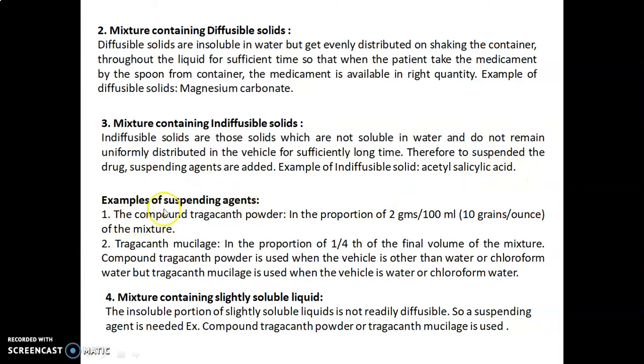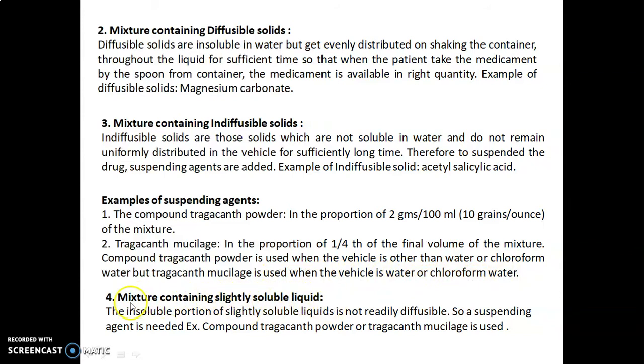Examples of suspending agents: the compound Tragacanth powder in the proportion of 2 grams per 100 ml, that is 10 grains per ounce of the mixture. Tragacanth mucilage in the proportion of 1/4 of the final volume of the mixture. Compound Tragacanth powder is used when the vehicle is other than water or chloroform water, but the Tragacanth mucilage is used when the vehicle is water or chloroform water.